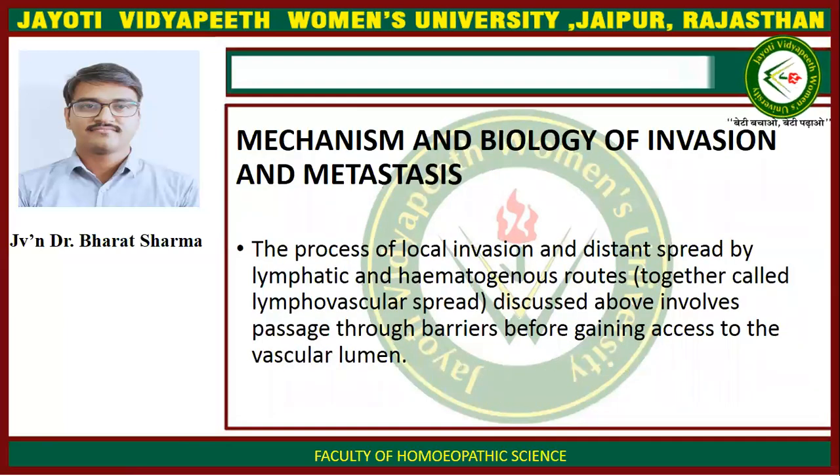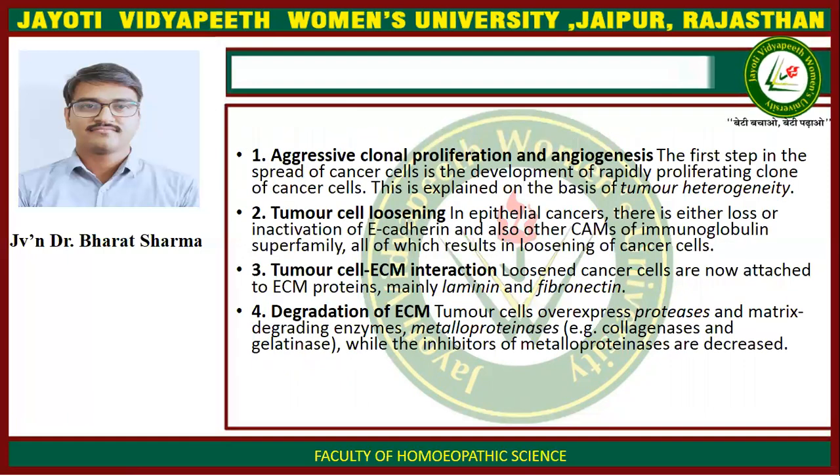Mechanism and biology of invasion and metastasis. The process of local invasion and distant spread by lymphatic and hematogenous routes, together called lymphovascular spread, discussed above, involves passage through barrier before gaining access to the vascular lumen. First is aggressive clonal proliferation and angiogenesis.